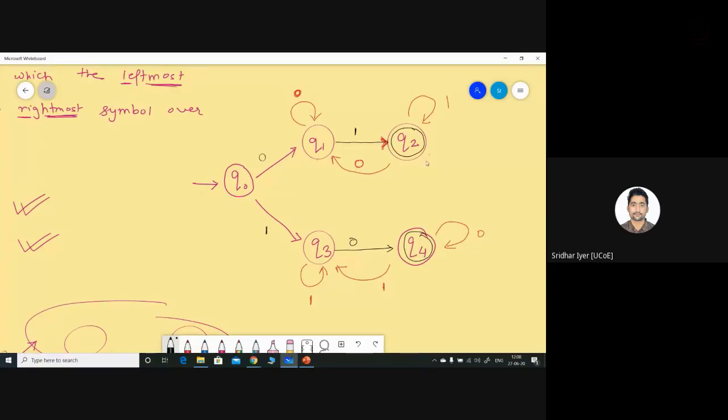If you wish to add a start state, you have to add it something like this, and it will simply add inefficiency to the problem, because for 0 as well as 1, you will have to move to a Q0 state. That will simply add a state which will not have any meaning at all. That is why in such questions we are not opting for a start state.